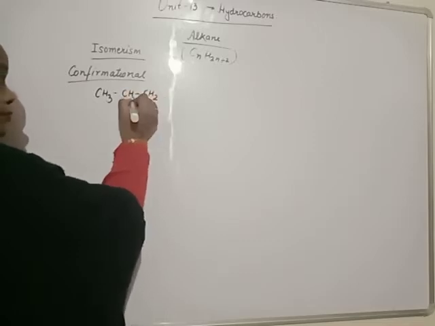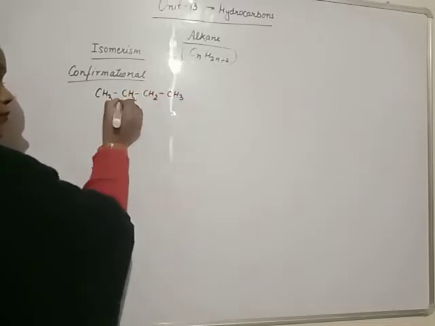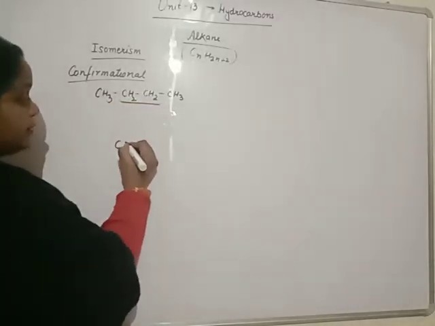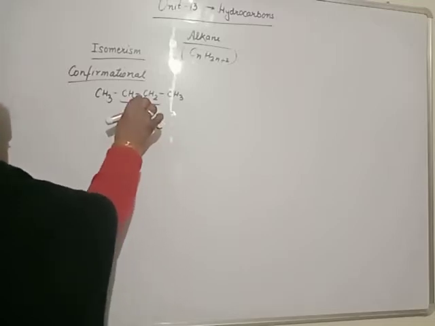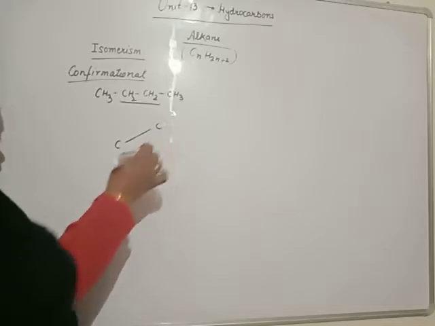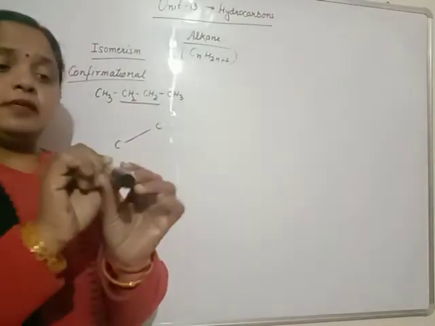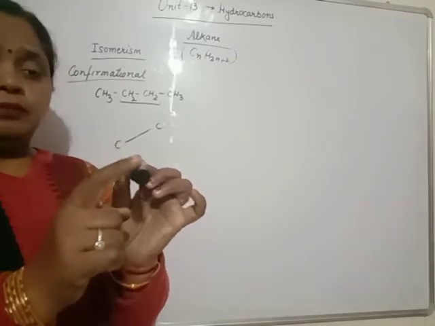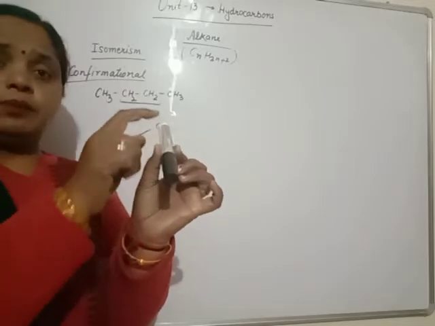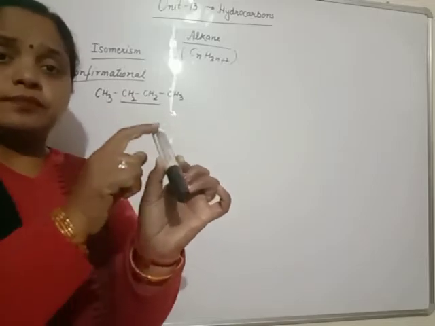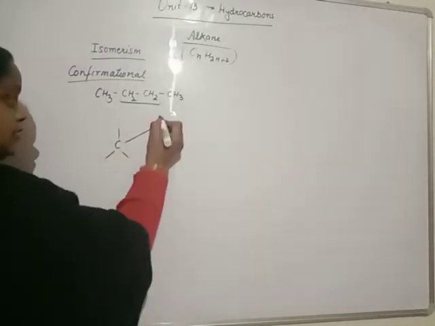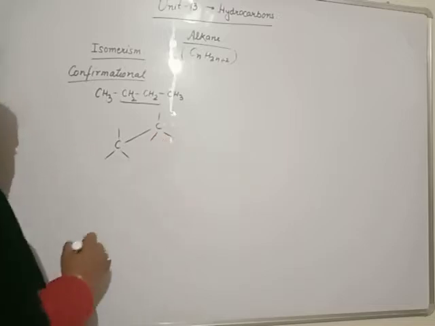Beta, we will use the central 2 carbons. The single covalent bond between these 2 carbons is slightly elongated and tilted, just like this. Then you see this carbon and this carbon, both at one side. This carbon has 3 hydrogens, and this also has 3 hydrogens.